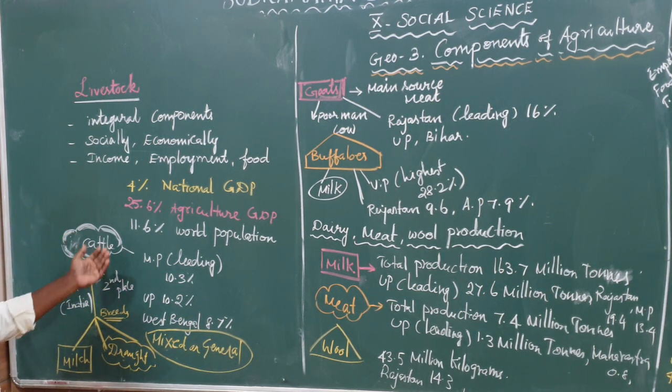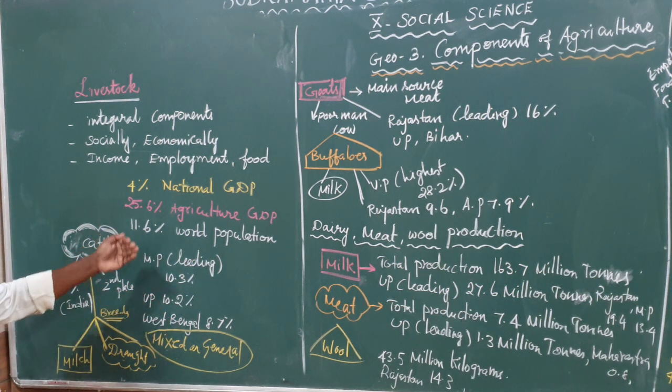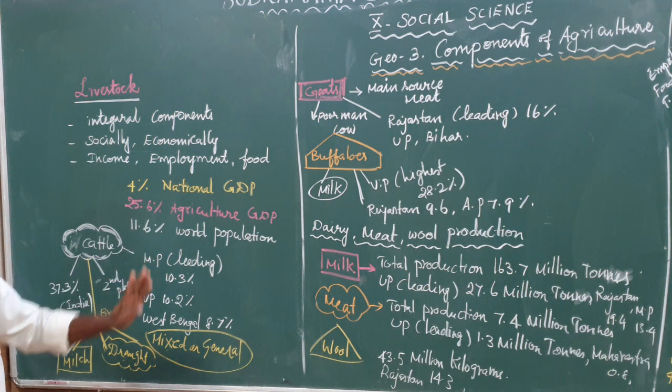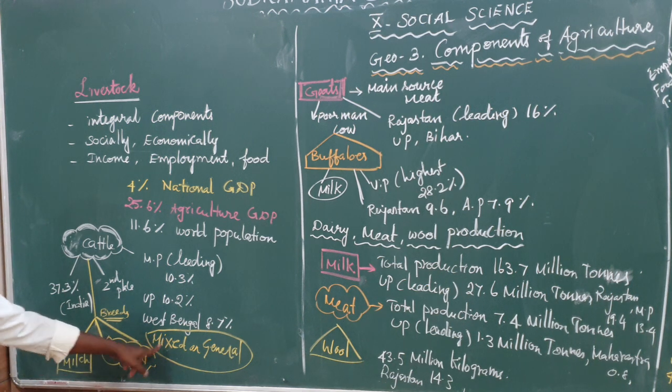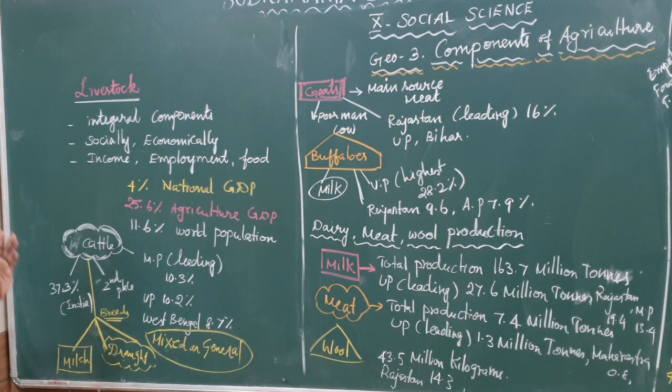What are the places in India, how many percentage of total production of India, which is the leading producing state? That is the detail. And also the cattle has 3 types of breeds. Breeds means inam. One is the milch breeds, another one draught breeds, and the third one mixed or general breeds. This is the detail about the cattle.